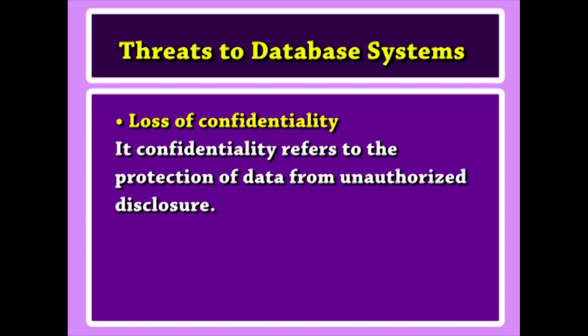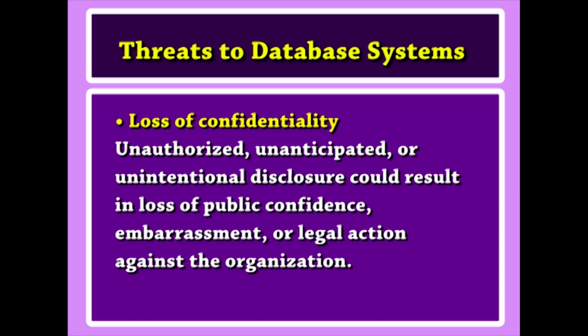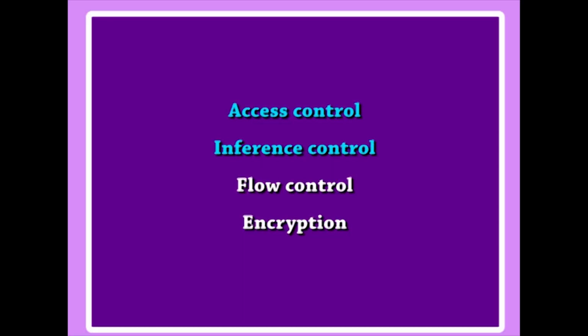Loss of confidentiality refers to the protection of data from unauthorized disclosure. The impact of unauthorized disclosure of confidential information can range from violation of the Data Privacy Act to the jeopardization of national security. Unauthorized, unanticipated or unintentional disclosure could result in loss of public confidence, embarrassment or legal action against the organization. To protect databases against these types of threats, 4 kinds of countermeasures can be implemented: access control, inference control, flow